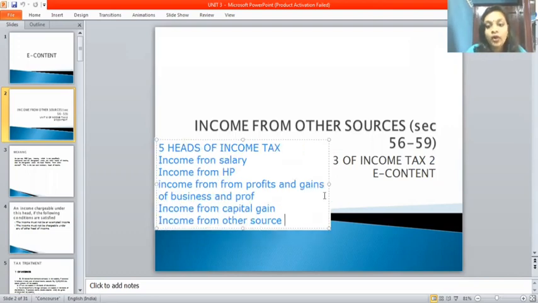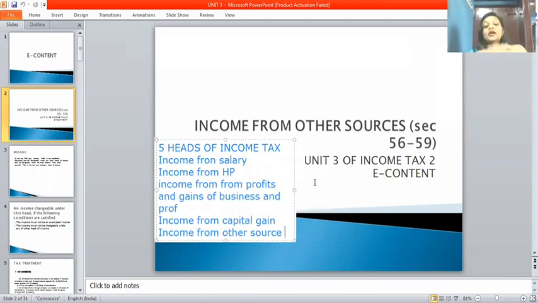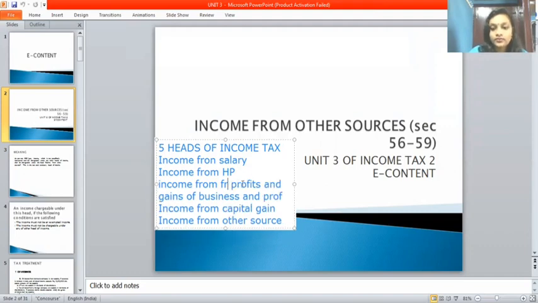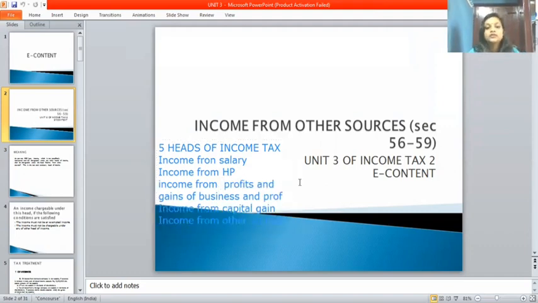This is very, very important while going for higher studies. So these are the 5 heads of income tax: income from salary, income from house property, income from profits and gains of business and professions, income from capital gain, and last one is income from other source. So now, income from other source. This topic I'm going to teach in detail with theory as well as practical. So income from other source, section 56 to 59.